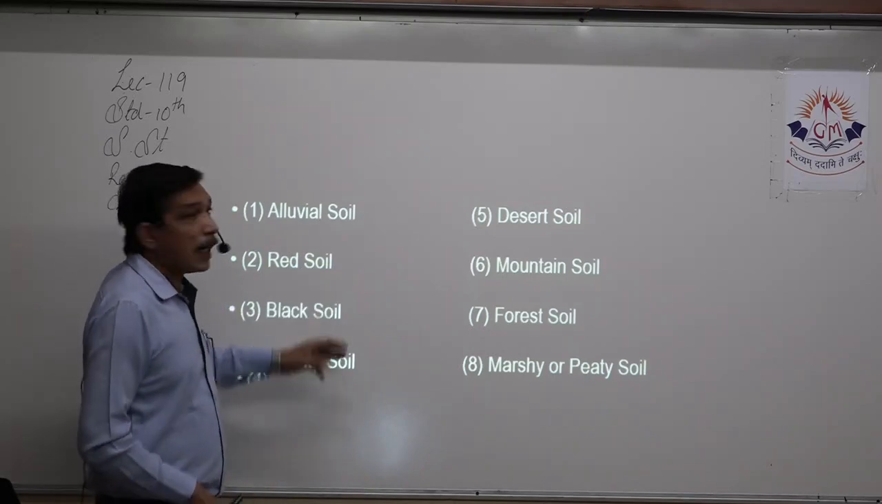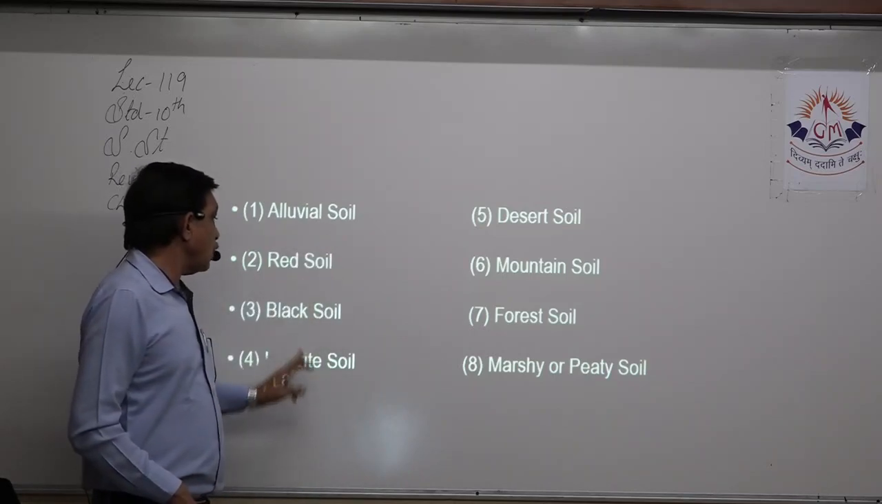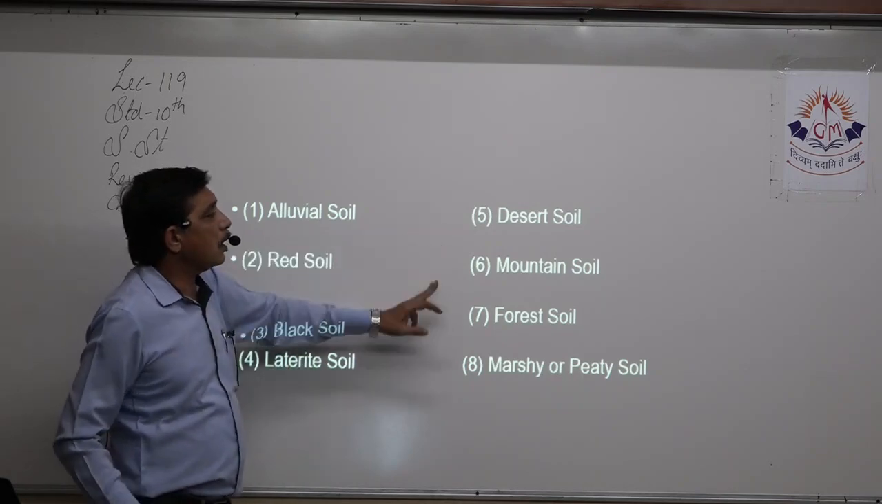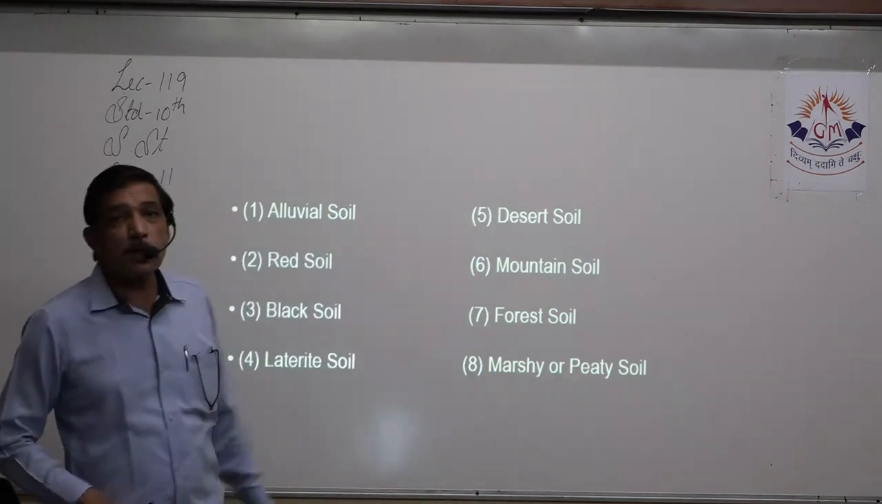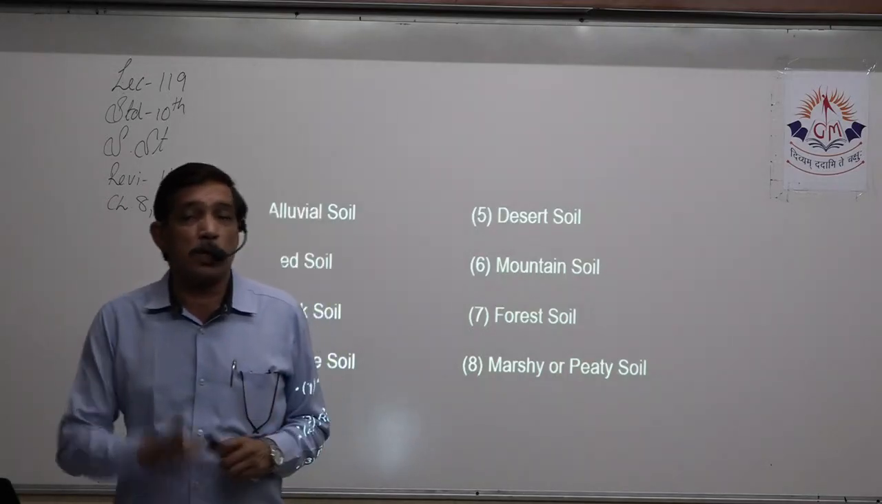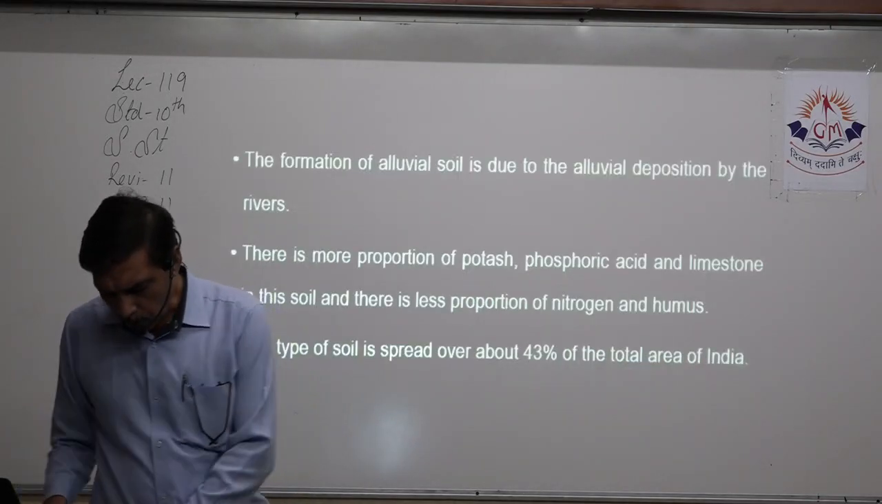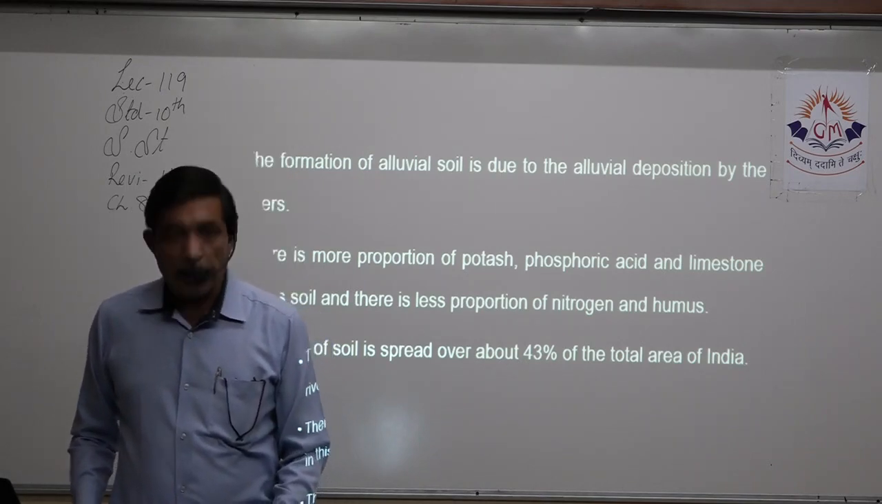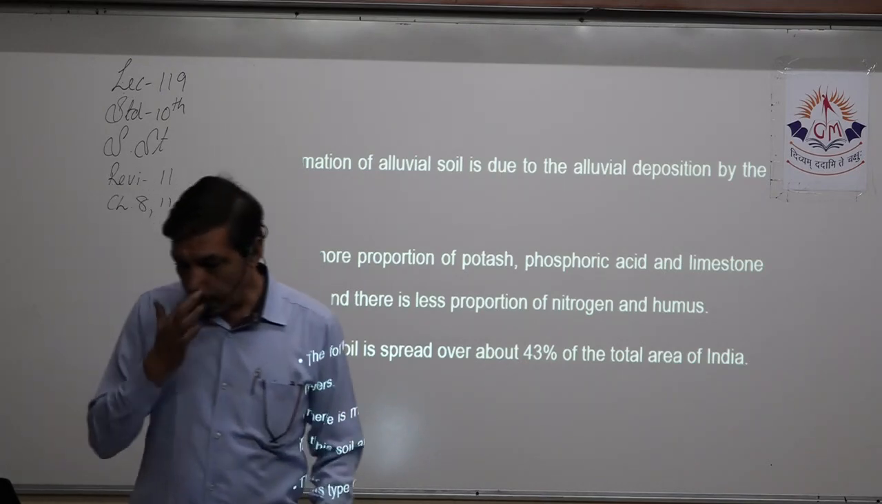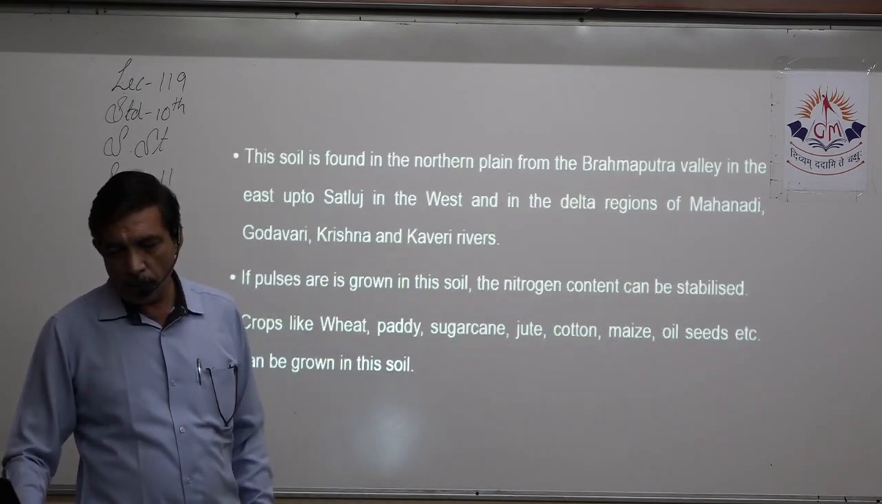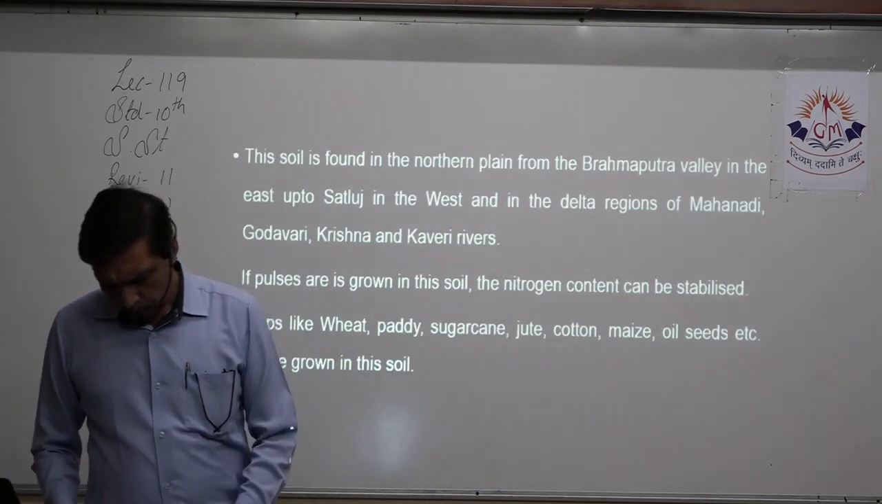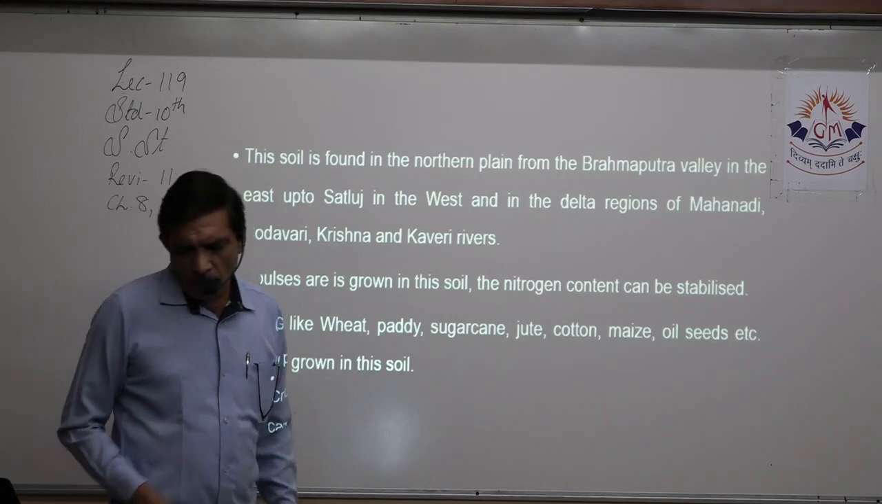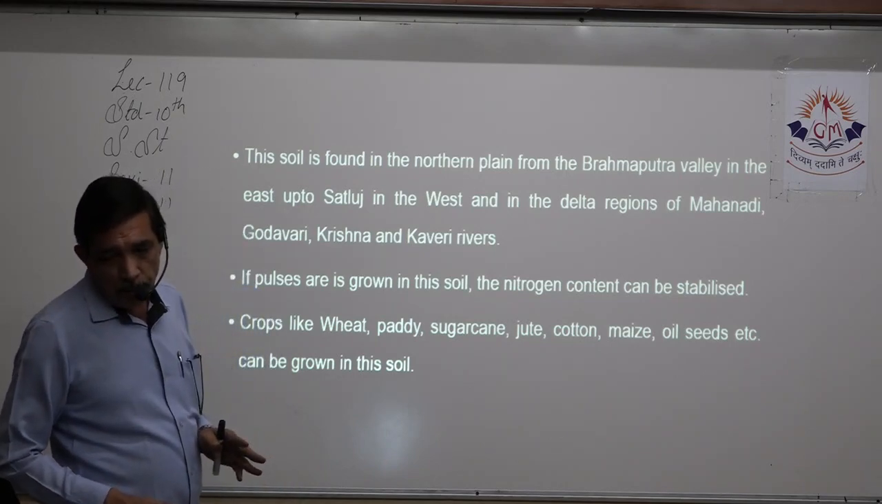That is the soil types: alluvial soil, red soil, black soil, laterite soil, desert soil, mountain soil, forest soil, and marshy or peaty soil. Yes, you write this much, you get 2 marks. Now write a short note on alluvial soil, that is 2 marks. Now what is alluvial soil?